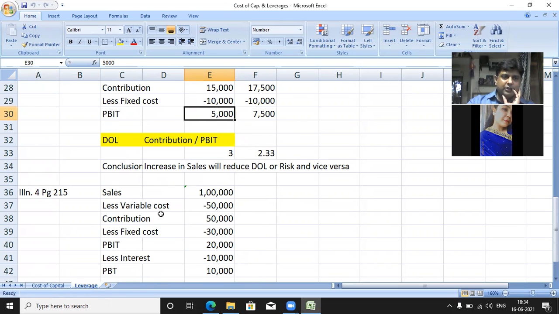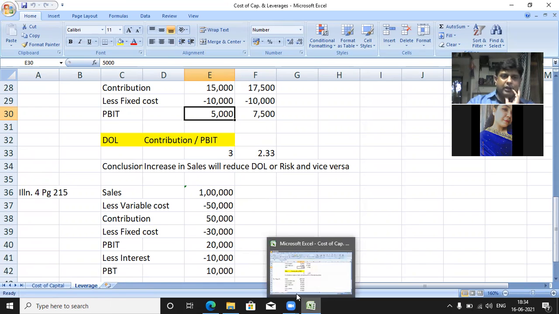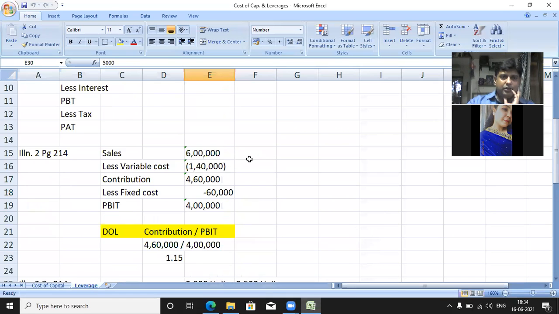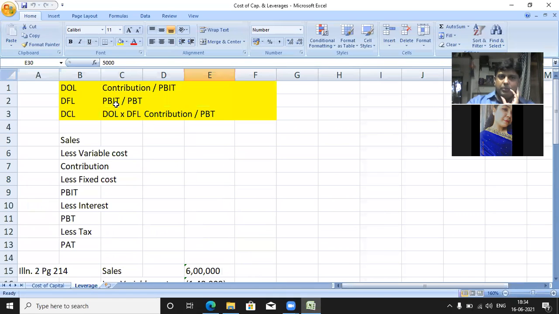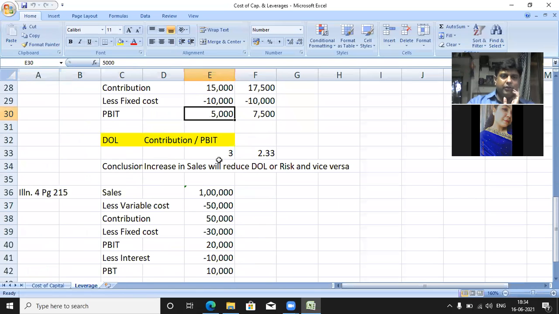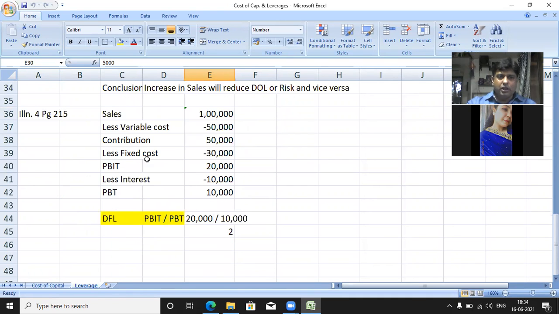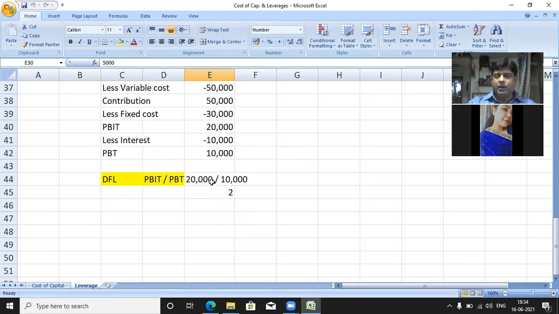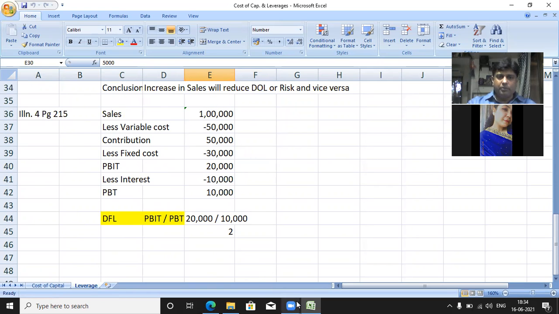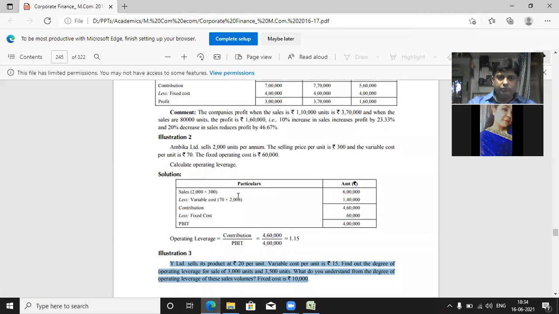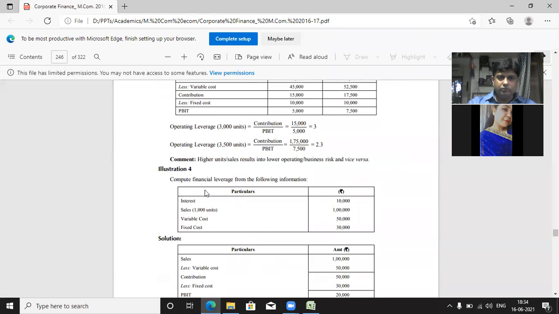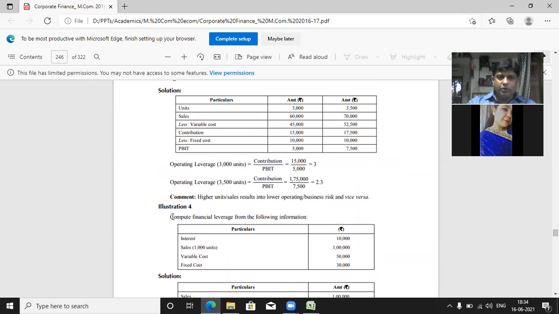Okay, now the next question is on financial leverage. Again, what is the formula for financial leverage? PBIT upon PBT. So we will extend: sales minus variable cost, contribution minus fixed cost, PBIT minus interest, PBT. We get this value. Question number 4: compute the financial leverage.